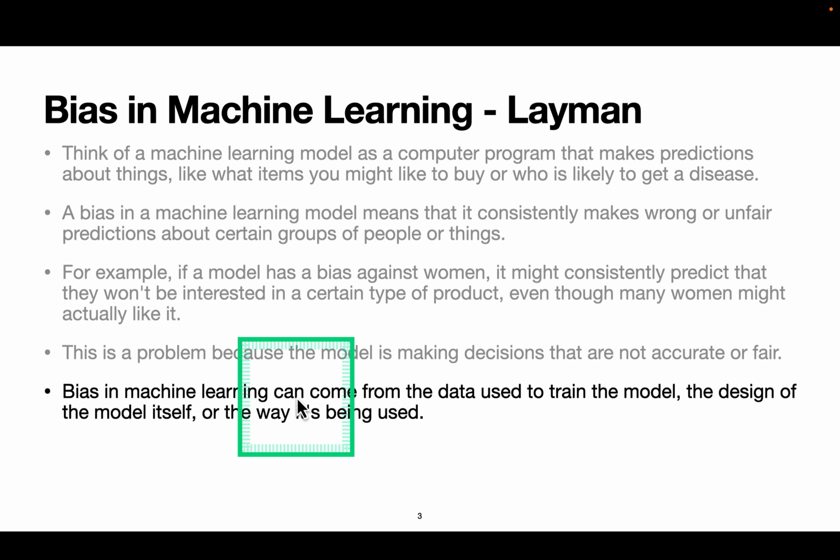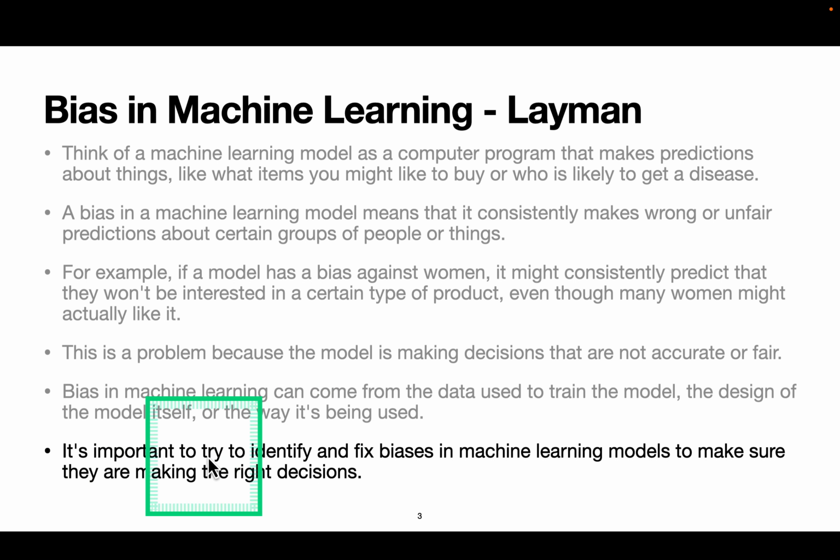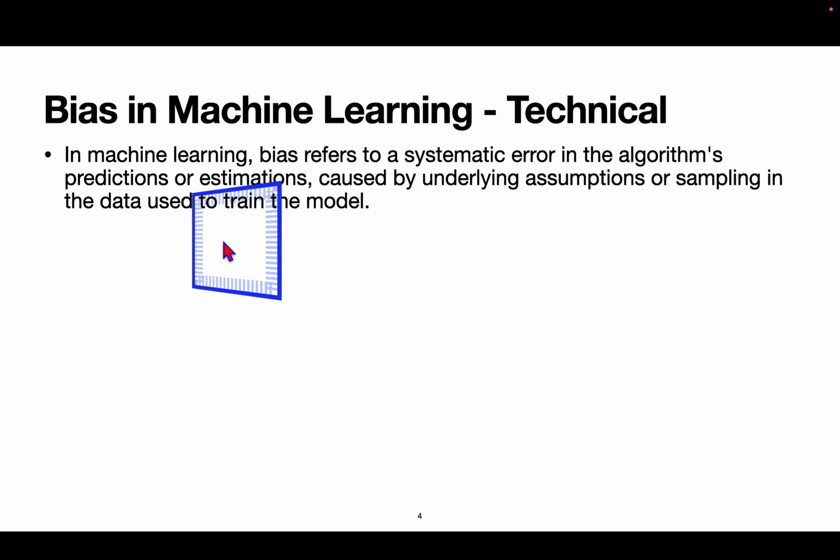Bias in machine learning can come from the data used to train the model, the design of the model itself, or the way it is being used. It is important to try to identify and fix biases in machine learning models to make sure they are making the right decisions. Okay, now the technical term of bias.